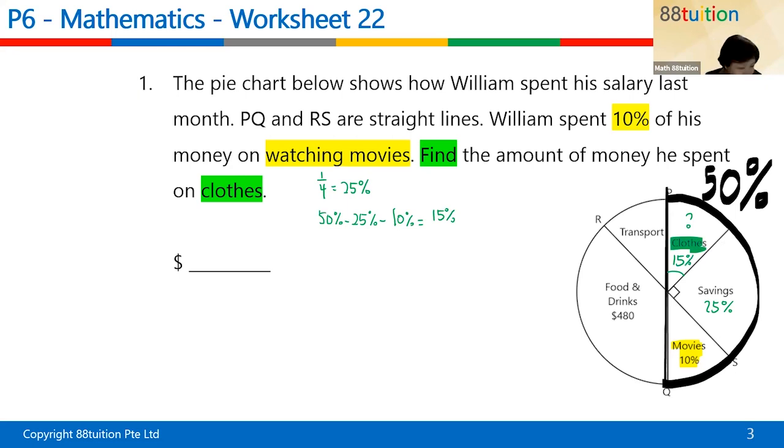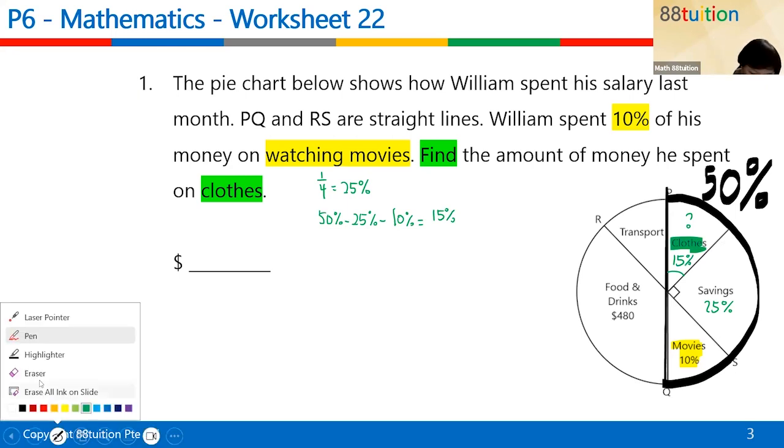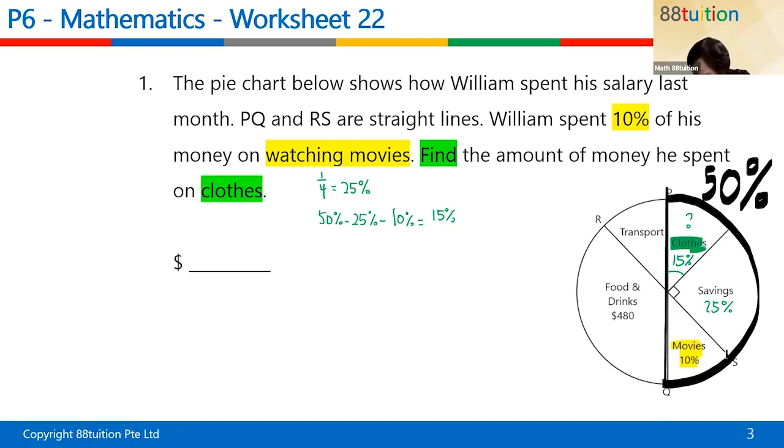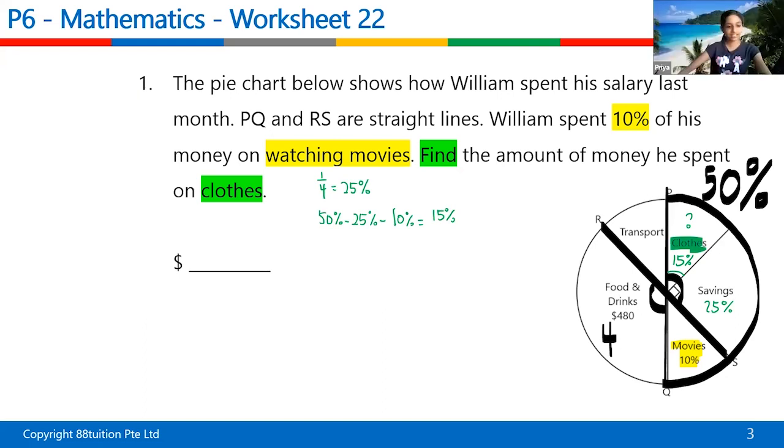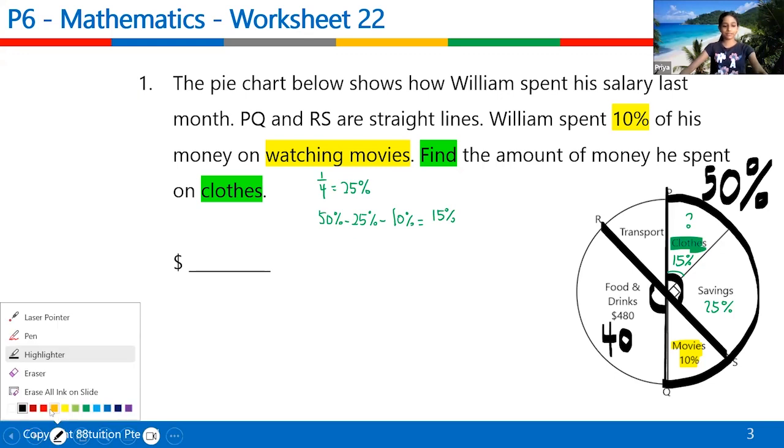Okay. So now I have another straight line. That is another clue here. Why is the clue important here? Because he said this is a straight line. Well, this must be equal to this because they are vertically opposite angles. So how much is this percent here? Who can tell me? Is this 40? How did you get 40? Tell me. 15% plus 25%.